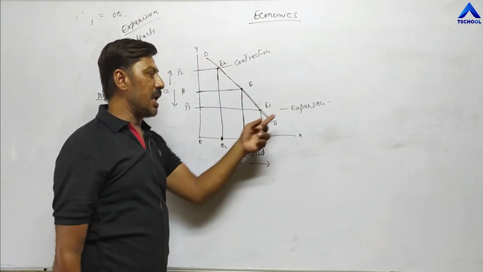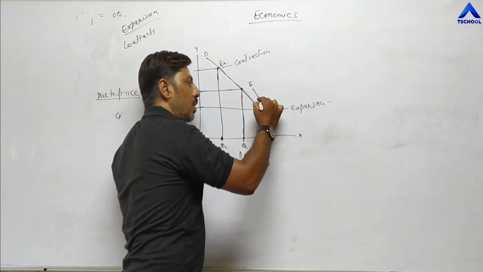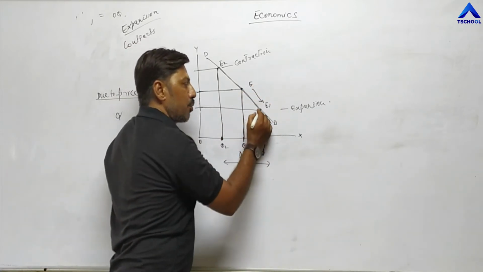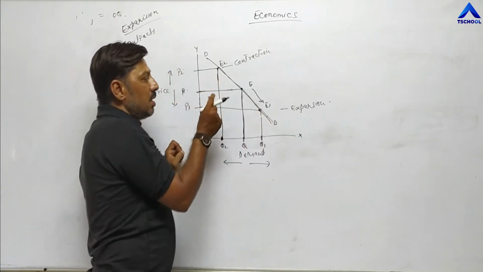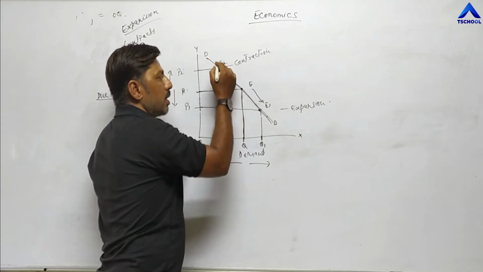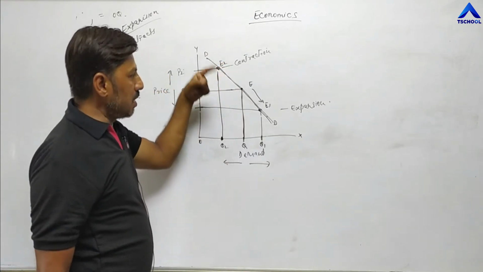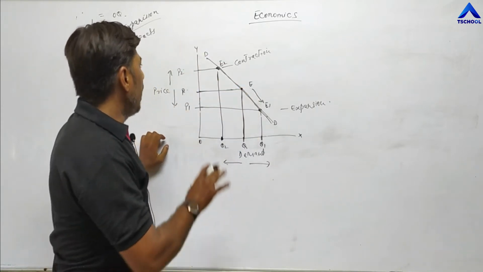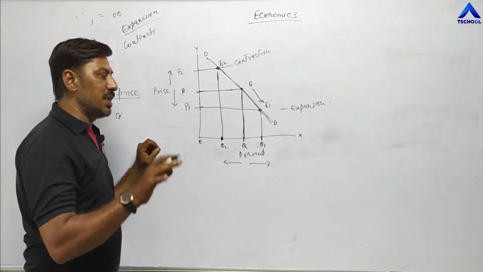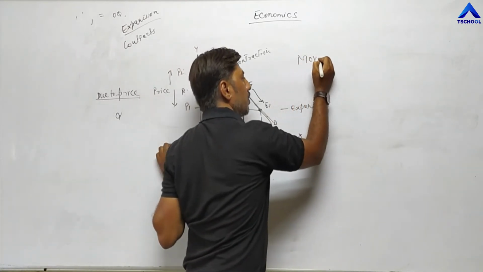You can see in case of expansion, the equilibrium point moves downward to E1. But in case of contraction, the equilibrium point moves upward to E2. But the point moves either upward or downward, on the same line. That's why expansion and contraction is also known as movement along a demand curve.